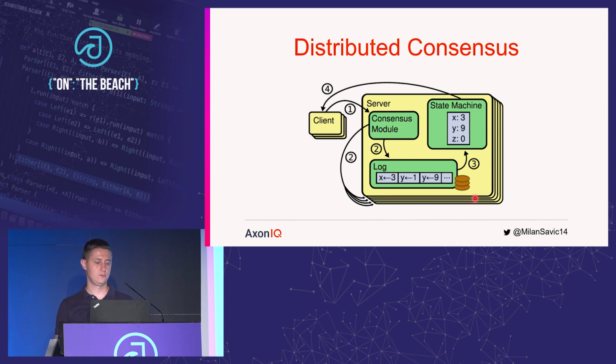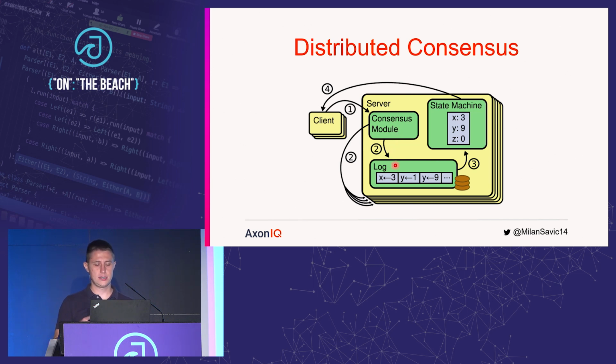On this slide, we see one typical system of such. On the left side, we have clients that are, in our case, usually Axon Framework applications, and they are sending batch of events to the Axon server. Servers contain consensus module, which is responsible for appending entries to its consensus log.